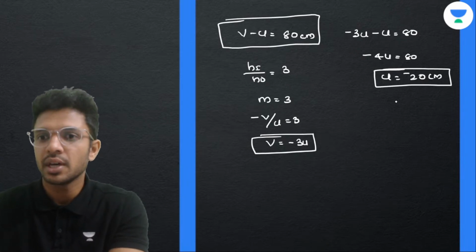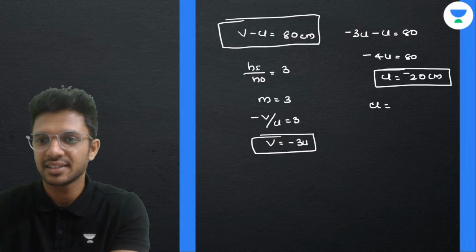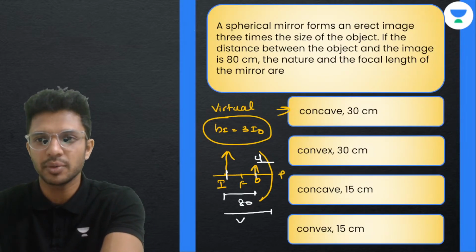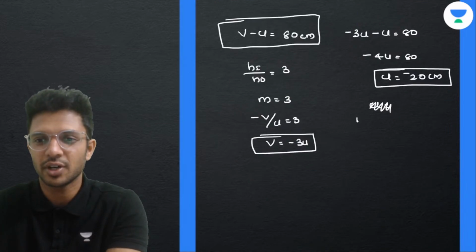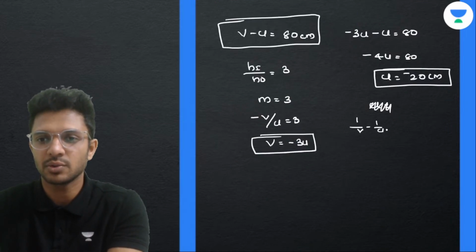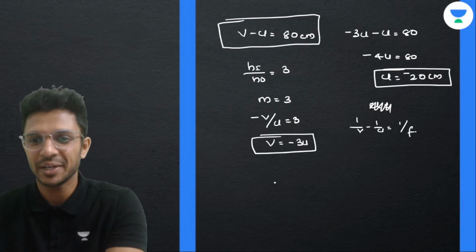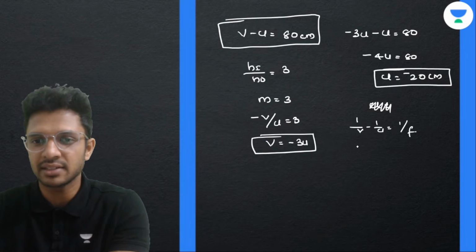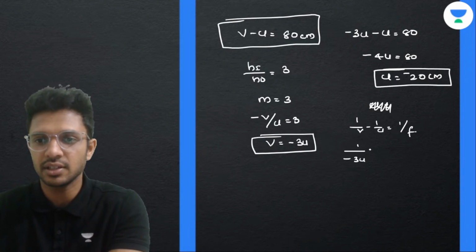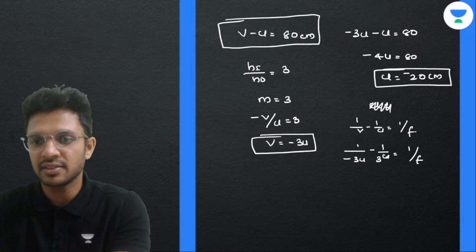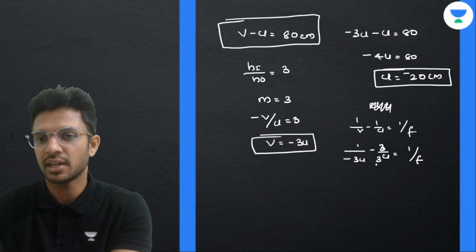Okay. Now, if we have the value of u here, how can we find out the focal length of a mirror? It's very simple. Formula is 1 by v minus 1 by u equal to 1 by f. Okay, v is equal to how much? Minus 3u. So 1 by minus 3u minus 1 by u equal to 1 by f. Okay, so multiplying 3 on the numerator and denominator, how much?